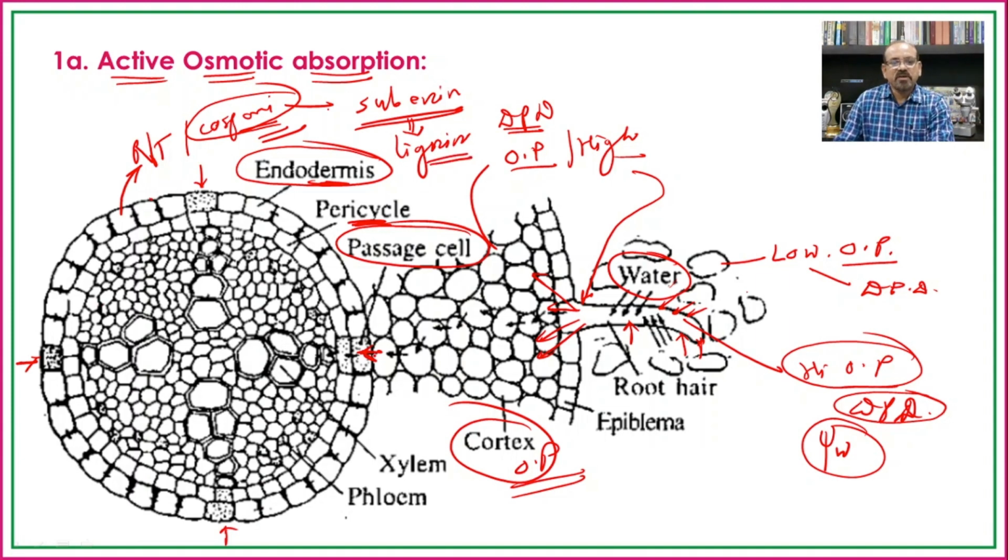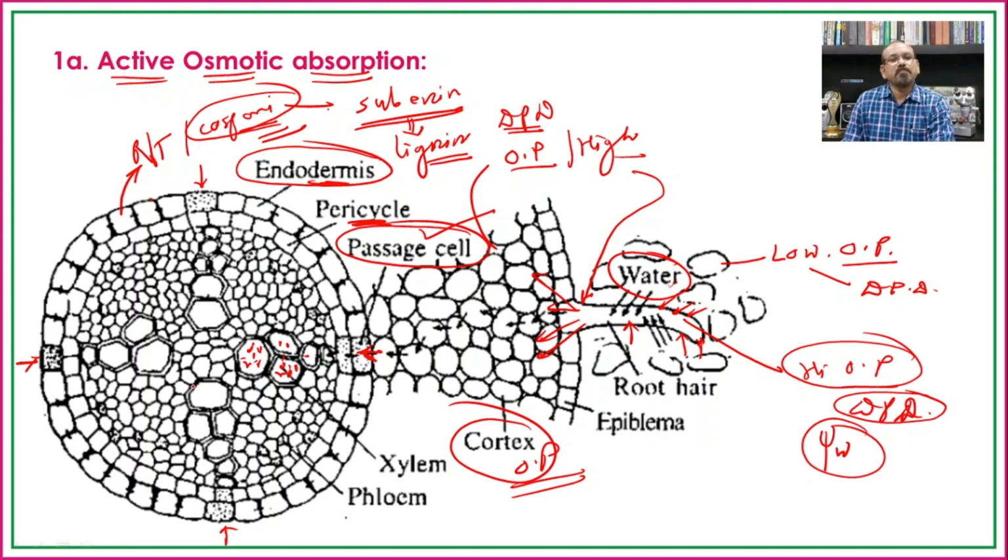So, when the water is transported from the cortical region to the xylem through the passage cells, it is ready for translocation in the upward direction. In this way, because of only the osmotic pressure, the water is absorbed from the soil, and as per the osmotic gradient it is transported from the root hair to the cortical region, and from the cortical region to the endodermis, pericycle and the xylem.